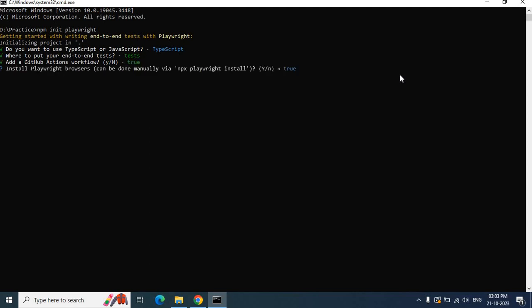Now it is asking whether browsers need to be installed or not. If you want to install browsers, click yes, or otherwise if you want to install later, you have to use this command. In my case I'm choosing yes, so I don't want to install browsers later, I want them installed right now.